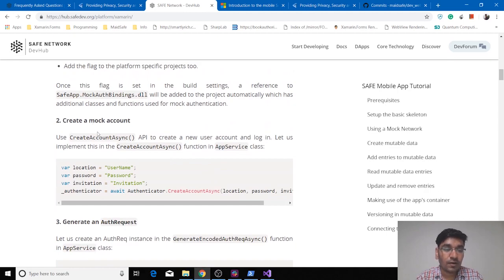To create a mock account, you will need a username. You need to create a username variable, a password, and an invitation. It is an invitation token, and because it is mock, you can randomly generate the strings for testing purposes. To do that, you have to apply this code into your create account async function. So let's move back to Visual Studio and apply this code in your app service class.